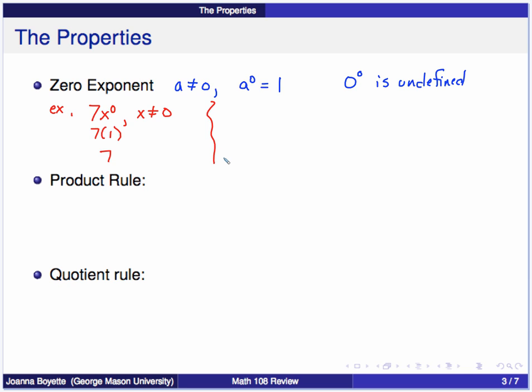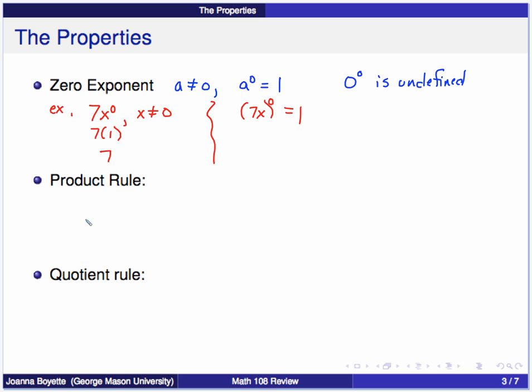You have to be careful. Exponents only apply where they're closest. This 0 is only associated with the x and is not associated with the 7. You can contrast that with something like this: 7x all to the 0 power. This entire thing is equal to 1, because the 0 is on both pieces. Otherwise, exponents only act on the piece that's closest to it.